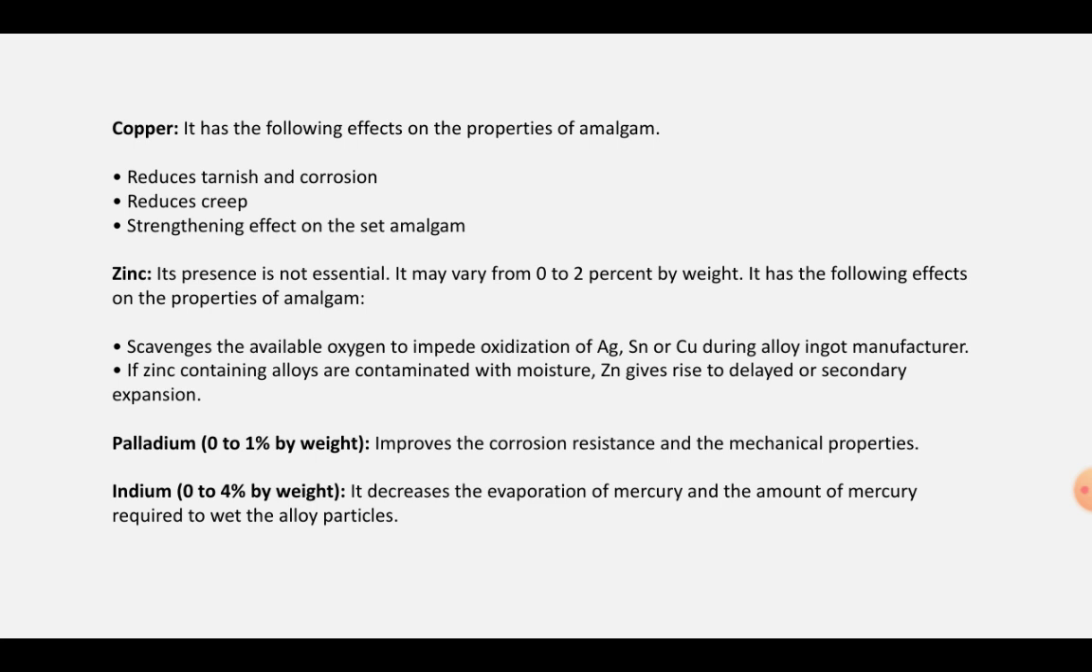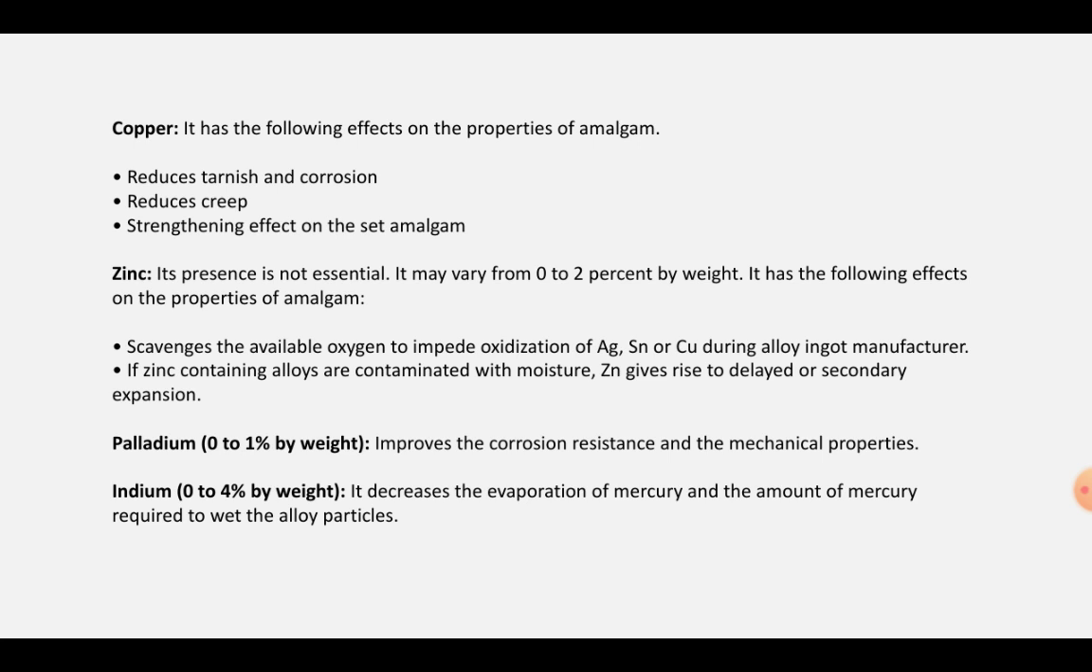Coming to the zinc, its presence is not essential. It can vary from 0 to 2% by weight, and it has the following effects on the properties of amalgam. Number 1, it scavenges the available oxygen to impede oxidization of silver, tin or copper during alloy ingot manufacture. And if zinc containing alloys are contaminated with moisture, then zinc gives rise to delayed or secondary expansion.